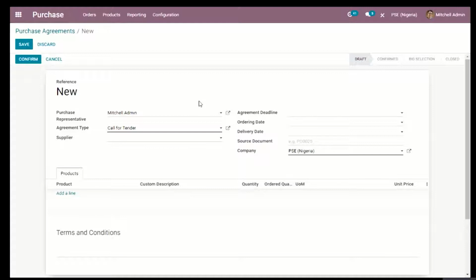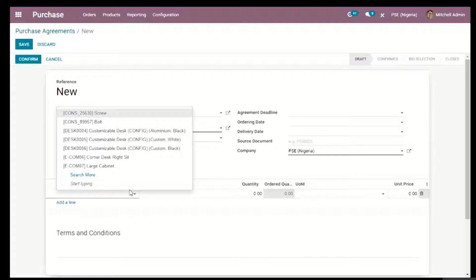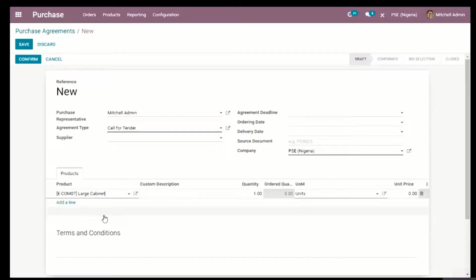a scenario where you send out more than one RFQ to different vendors and expect them to reply with their best prices, and it's left for you to choose which one of them you decide to go on with the agreement with. For instance, if I were to create a purchase agreement right now in a call for tender, I want to know how much a quantity of, let's say, 10 of this large cabinet is, a product that's already been configured earlier.